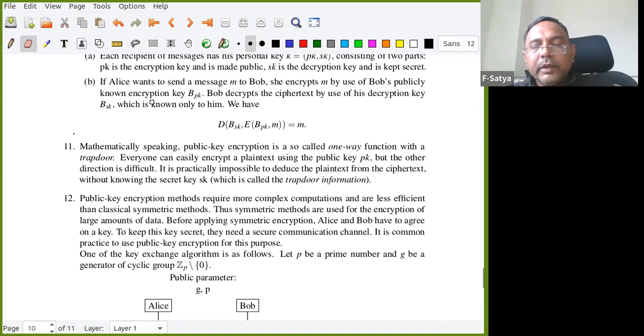One-way functions are very useful, but which one-way functions are useful in a public key crypto system? Those one-way functions where, if I am given some secret information about the function, it becomes easy to get the pre-image. So it is practically impossible to deduce the plain text from the ciphertext without knowing the secret key, which is called trapdoor information. When we go through more examples, we will understand this.